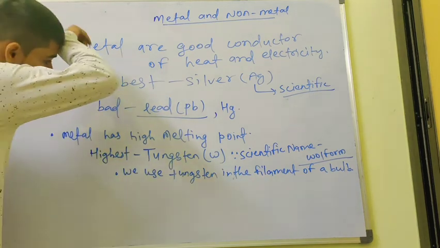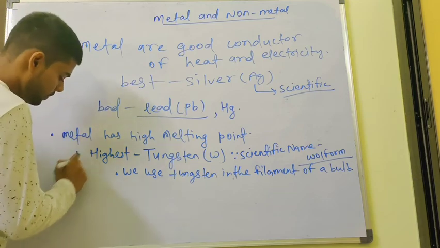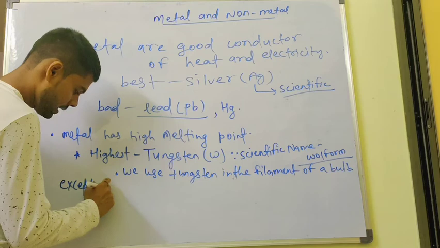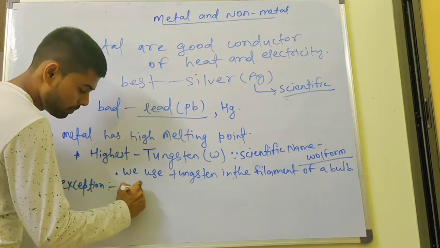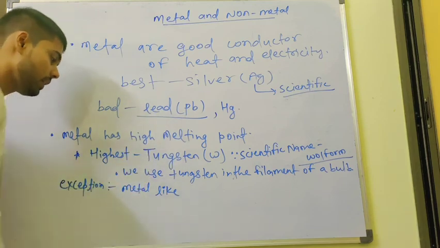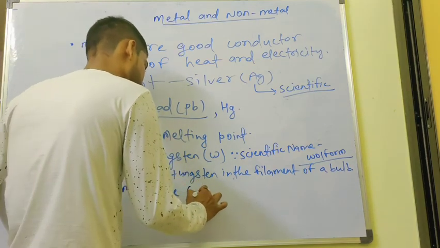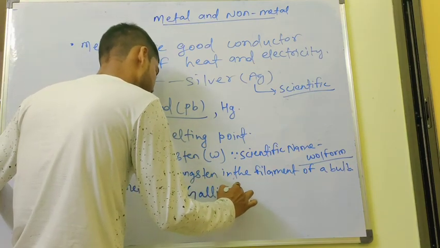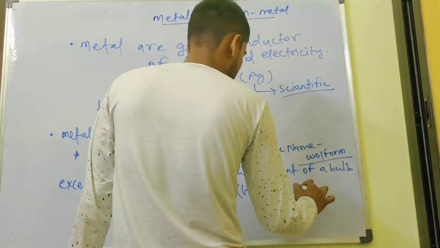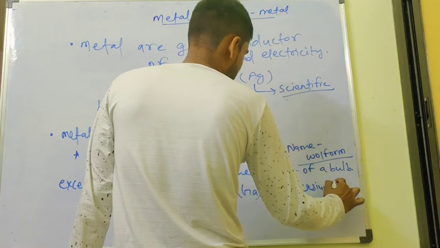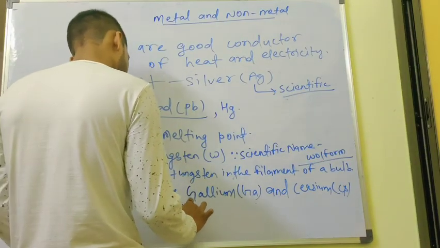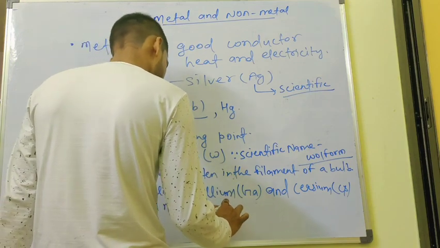Now, bacha, another point. Here is also an exception. What is the exception, sir? Metals like gallium, Ga, and cesium, Cs, can melt on a